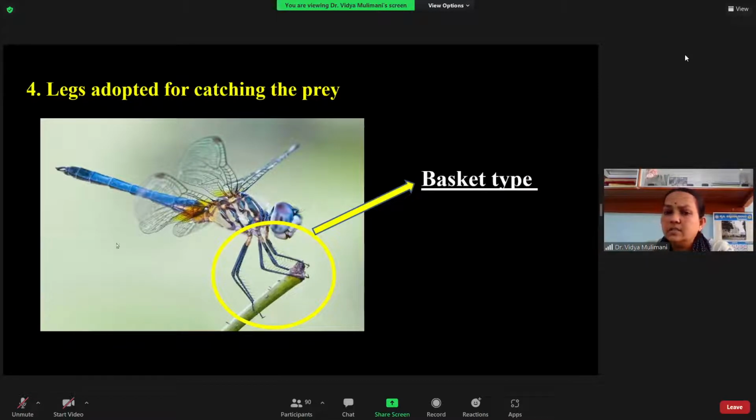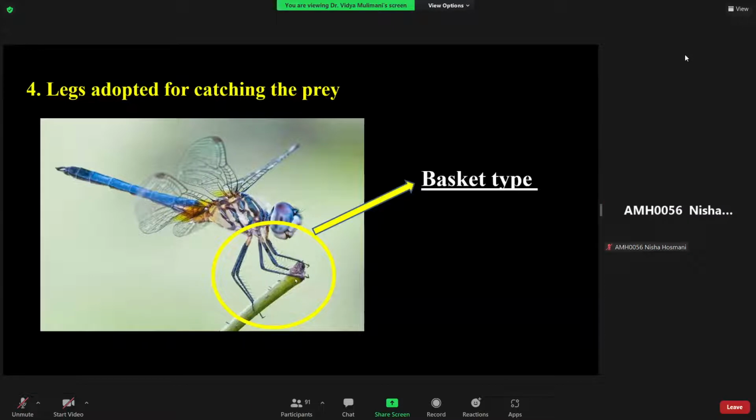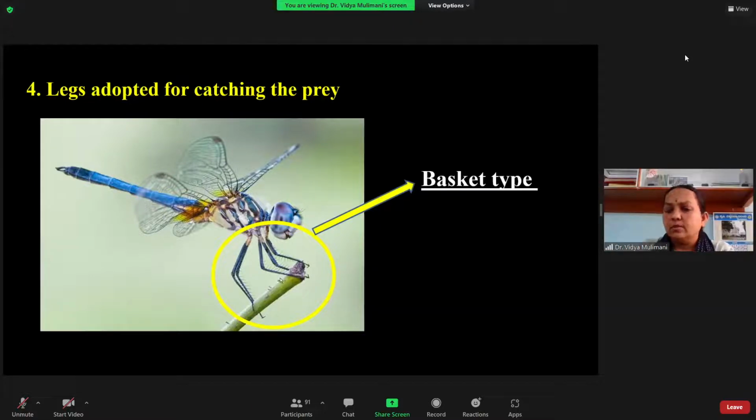In the case of the adult, as I just told you, they have the basket type of legs. You can see here, the legs are immediately behind the head, so that means they are anteriorly placed. And just now one of the students mentioned that the legs are provided with spines. So here you can see they are not smooth. They are provided with spines because when it is in flight, it will catch the prey, and whatever prey it has got should not escape. Because of that, they are provided with spines on the leg. So this is the basket type of leg that you find in the adults of the dragonfly and the damselfly.